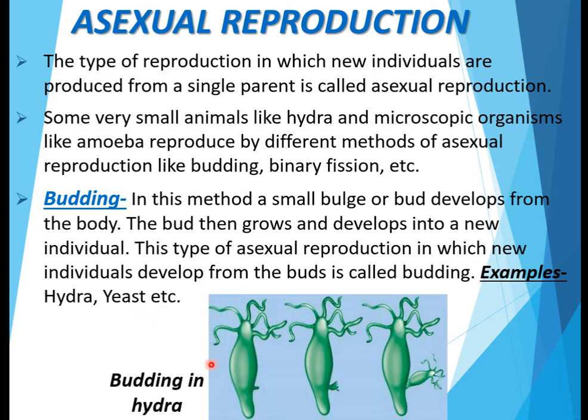You can see in this picture budding in hydra. This is hydra, it's the parent, and see here a small outgrowth, or you can say a bulge or a bud is coming out of hydra's body. Then this outgrowth slowly, gradually develops into a new individual, and when it gets mature, it just gets detached from the parent body, and so two hydras will be there. So this is budding in hydra, a type of asexual reproduction.